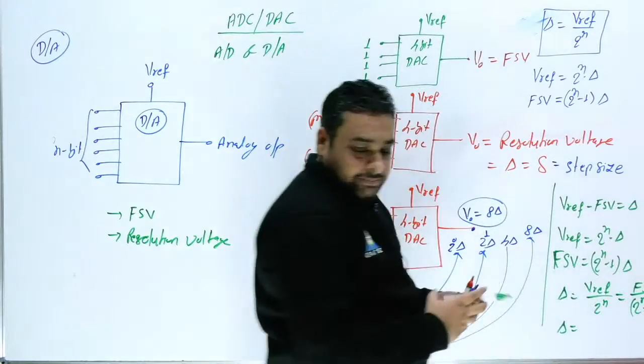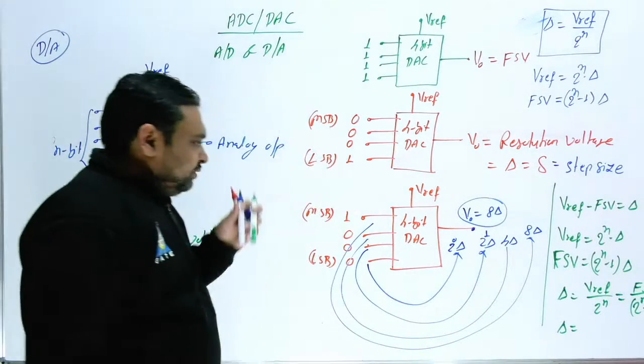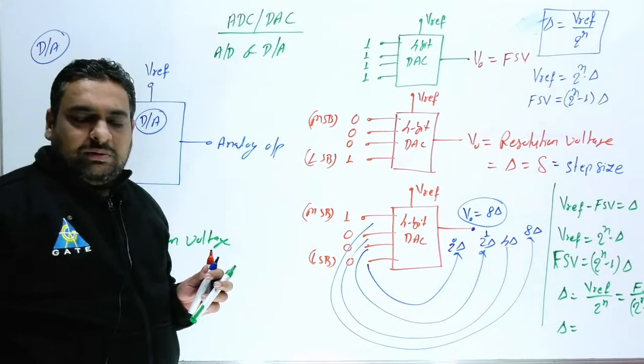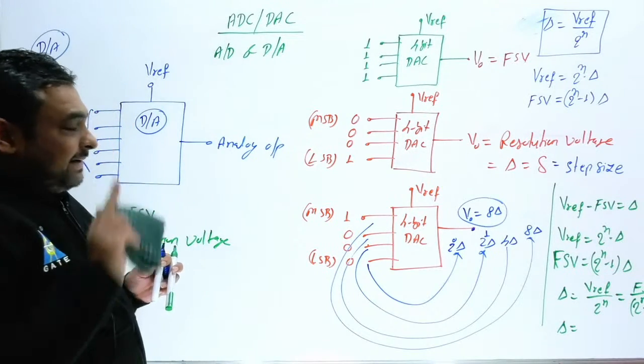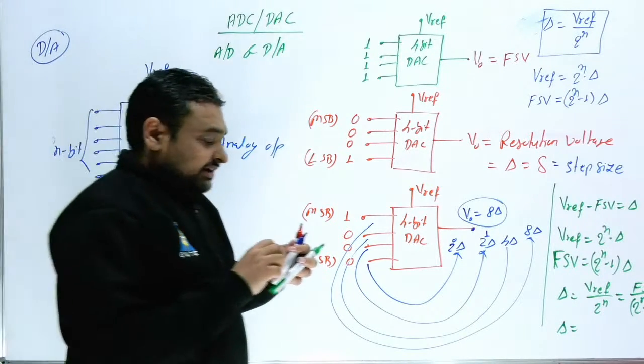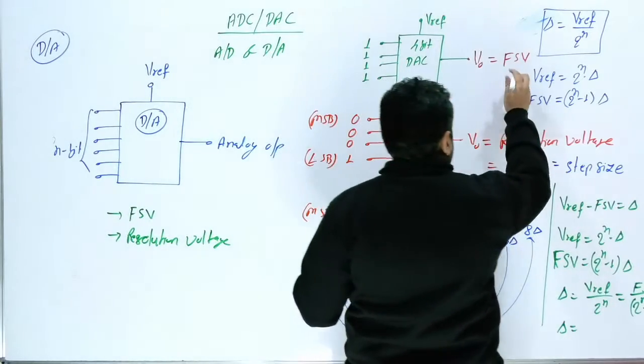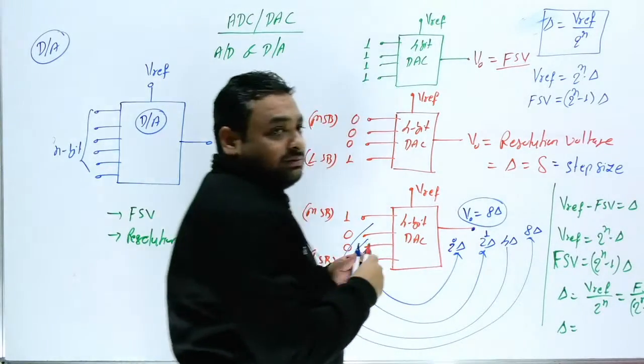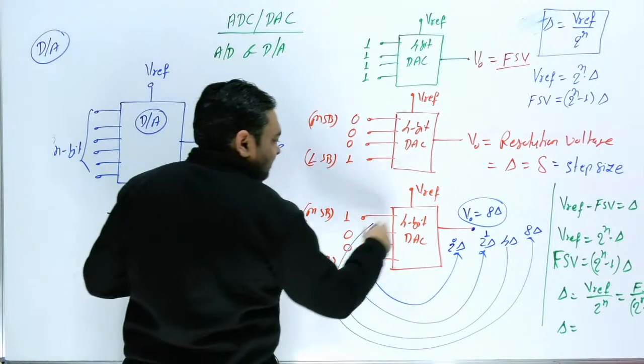Okay, so both the formulas are the same. If you are going to use FSV or you are going to use V reference, but by recommendation, always you have to target FSV. Okay, this is very important. Always you have to target FSV. Now my question, how can you write this?